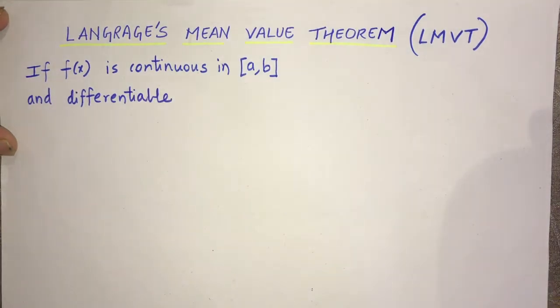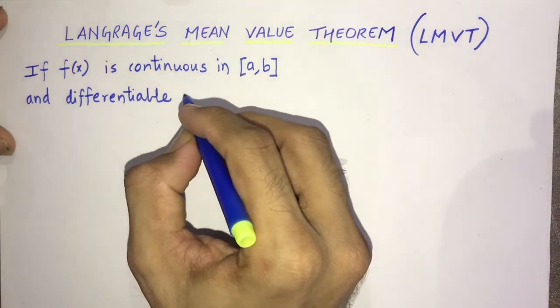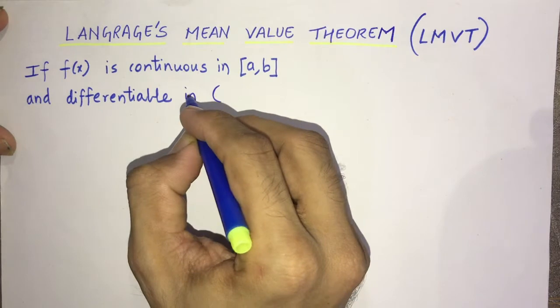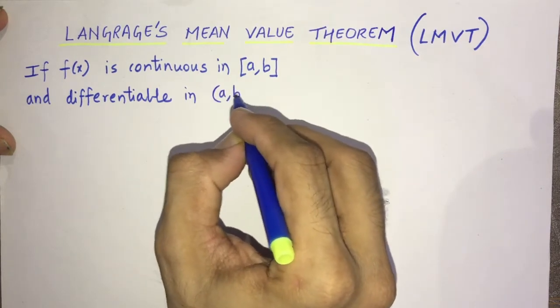So it is continuous in a to b closed interval and differentiable in open interval a to b.